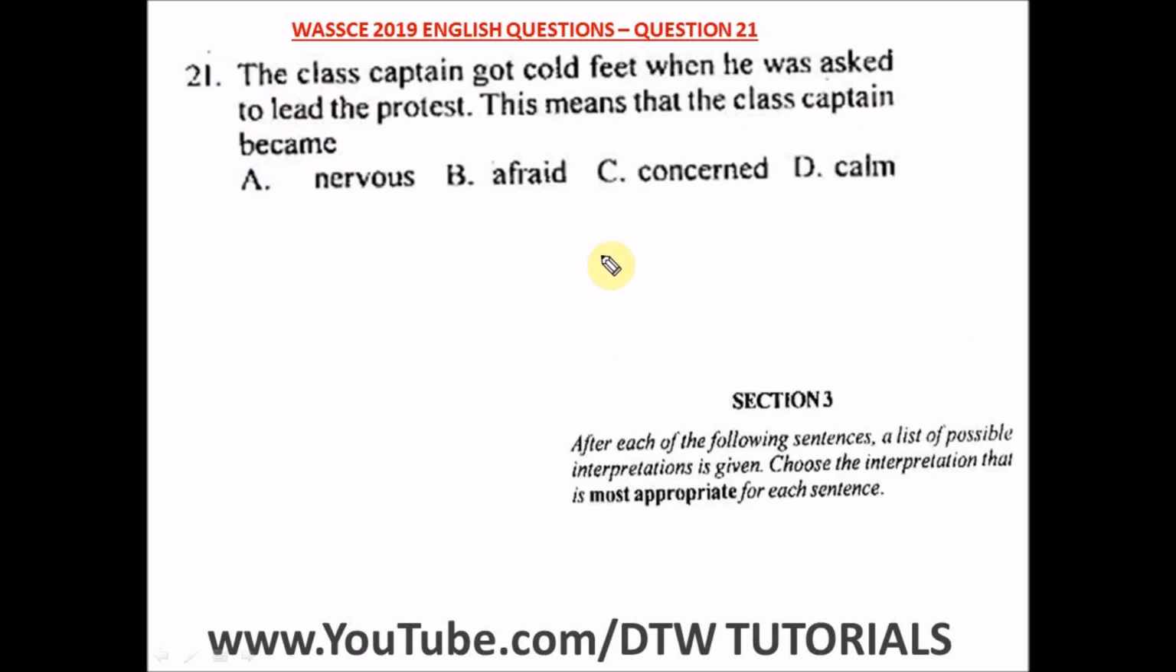Question 21 of the WASSCE 2019 English past question, that's your WAEC English exam. This is the beginning of section 3, which is another 10 questions from question 21. We're going to take it down to question 30. So section 3 says, after each of the following sentences, a list of possible interpretations is given. Choose the interpretation that is most appropriate for each sentence. This section 3 is all about idioms. So you have an idiomatic expression, and in the sentence you try to find that idiomatic expression, and you find the most appropriate meaning in the options.